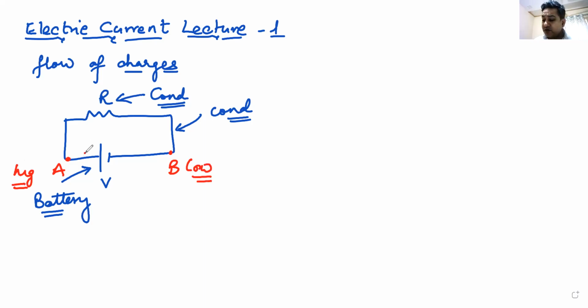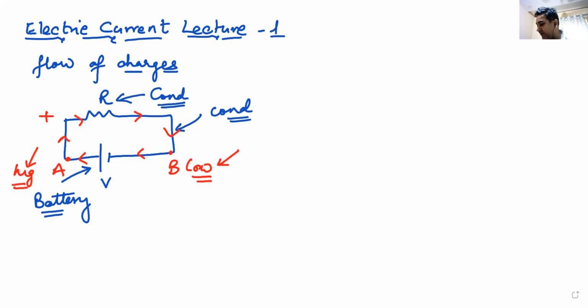The conventional direction of current is taken as the flow of positive charges, but we must understand that positive charges do not flow. It is the negative charges, electrons, that flow. So the actual direction of current is from negative terminal of the battery towards the positive terminal of the battery, outside the battery. The conventional direction that we always take is the direction of flow of positive charges, which always flow from a point of higher potential to a point of lower potential. I hope you understand this. Yes or no?